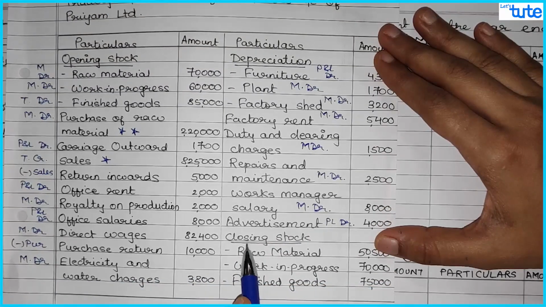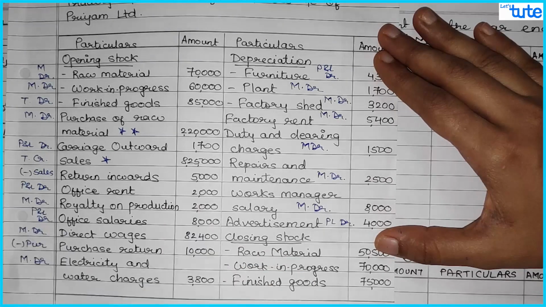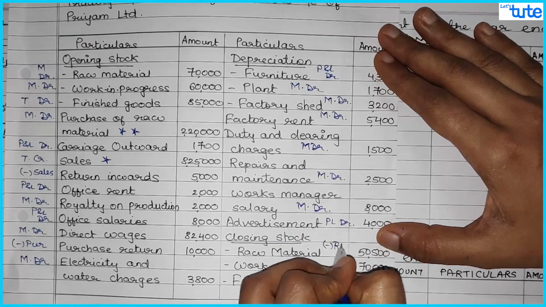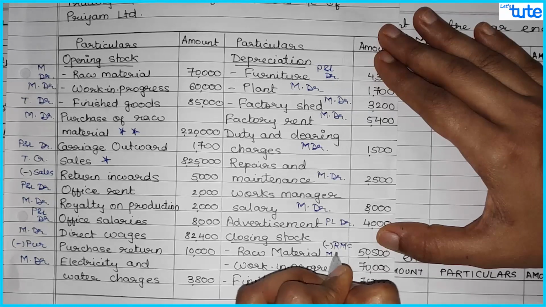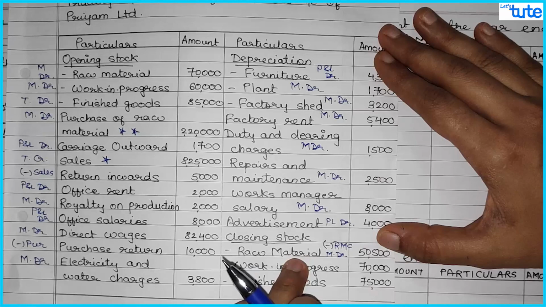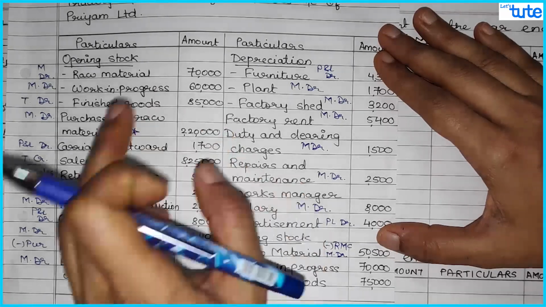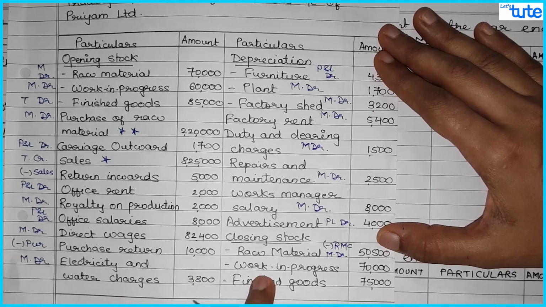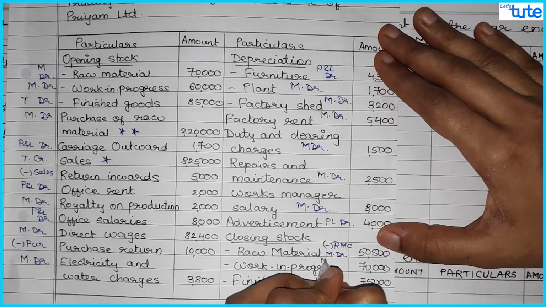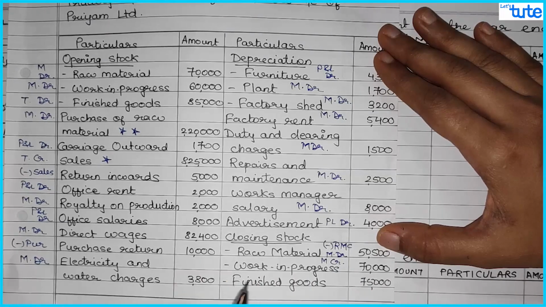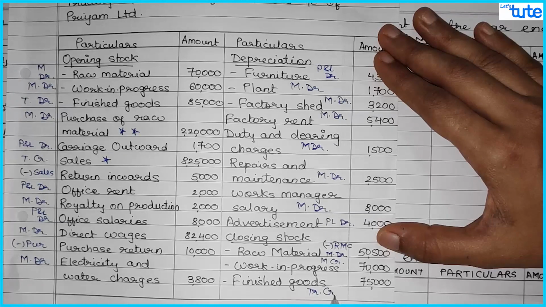Then we have closing stock of raw material. Now raw materials closing stock would go to raw material consumed as deduction. So closing stock will be deducted from raw material consumed in manufacturing account debit side. That we will see once we prepare the format, and this we have discussed in our first session also, how this cost of raw material consumed is presented in your manufacturing account. Then we have closing stock of WIP, so that will go to manufacturing account credit side, and finished goods closing stock, that will also go to trading account credit side.